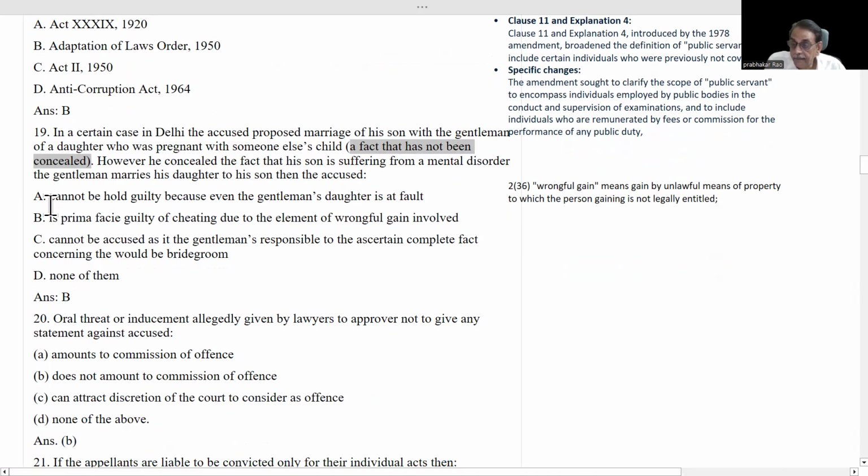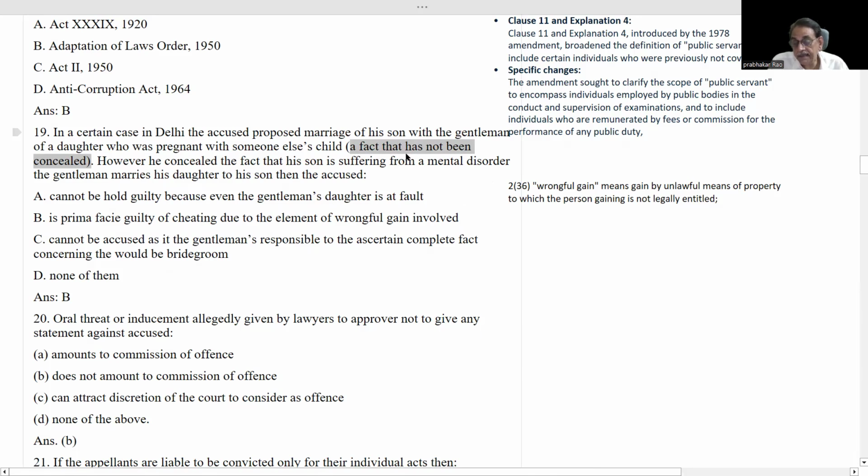Now we will see. Accused means this person, the bridegroom's father. A cannot be held guilty because even the gentleman's daughter is at fault. No, because the gentleman has told about his daughter's aberration. In the case of B, B is prima facie guilty of cheating due to the element of wrongful gain involved.